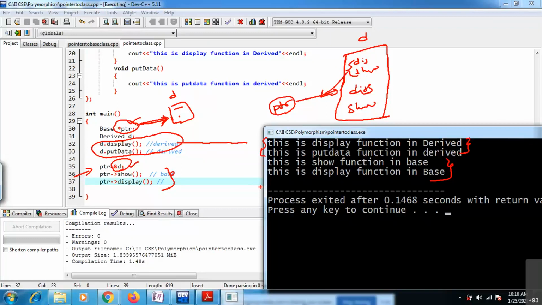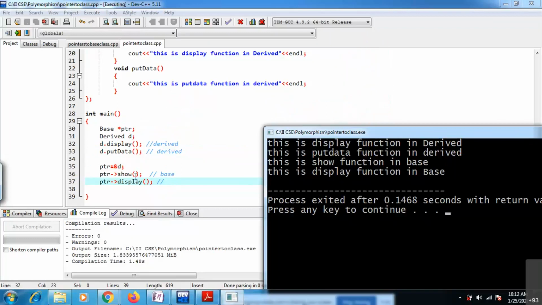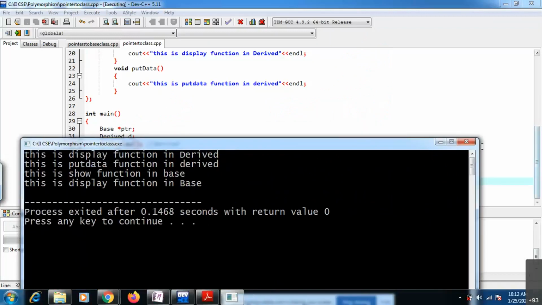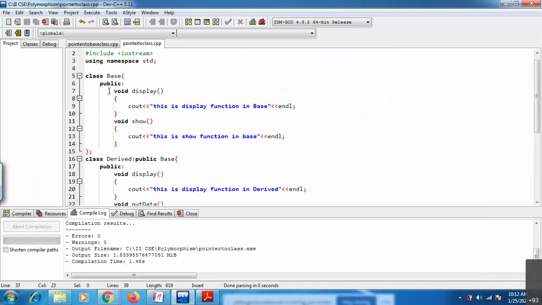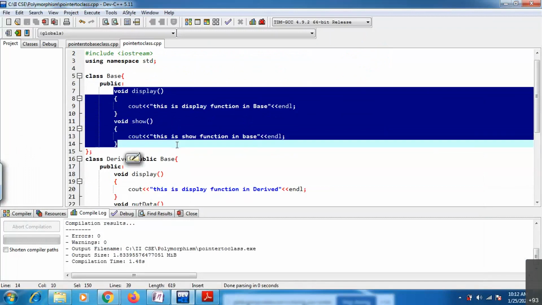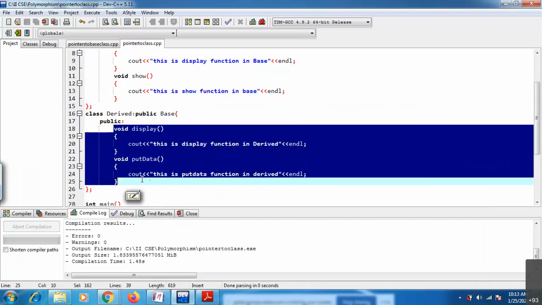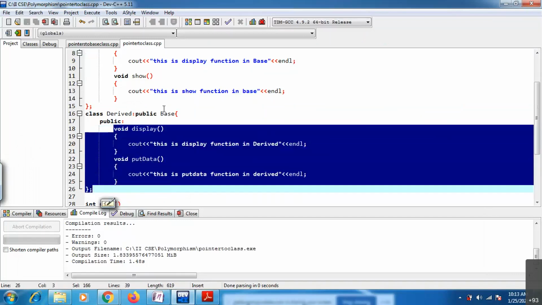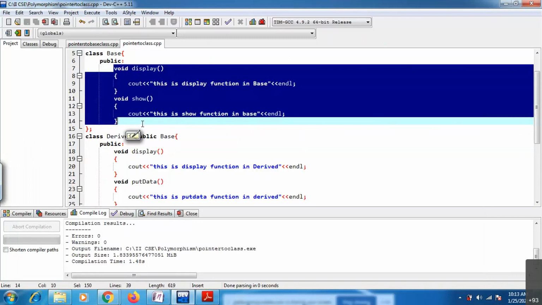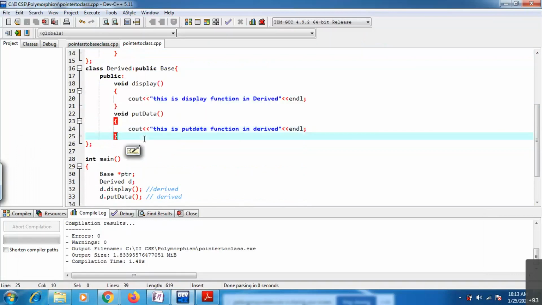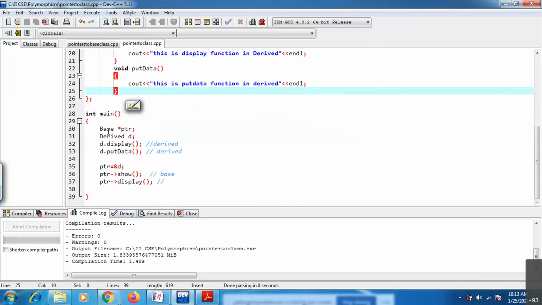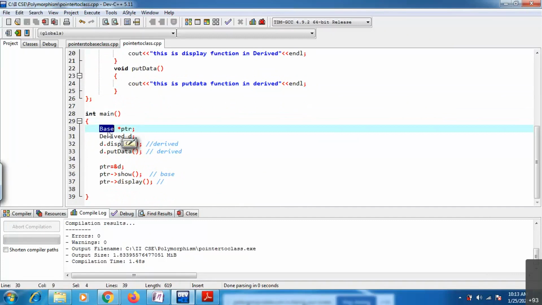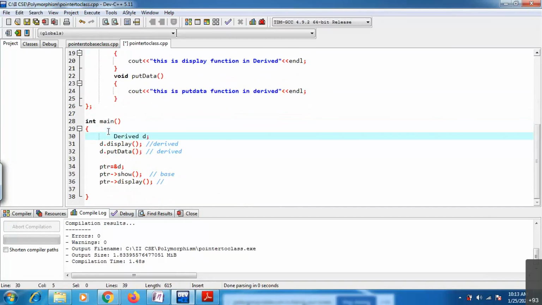Now you are in a position to access your base class members. Now this display function is different. You are in a position to access both derived class members and base class members. But by using a pointer you can access these members also. But see, instead of here, I will just take derived. I'm not going to take a base class pointer, only a derived class pointer.